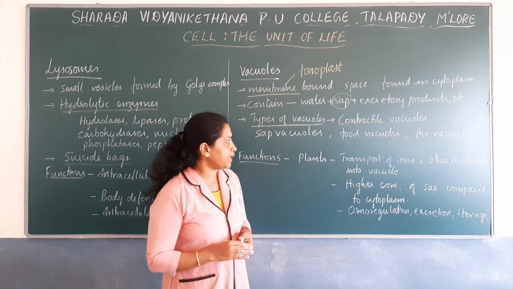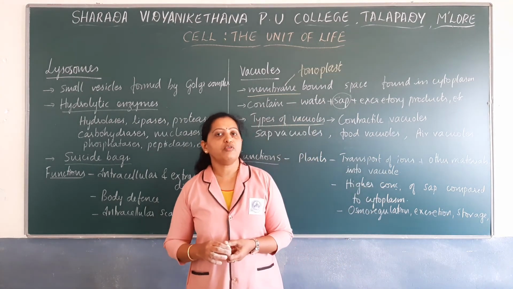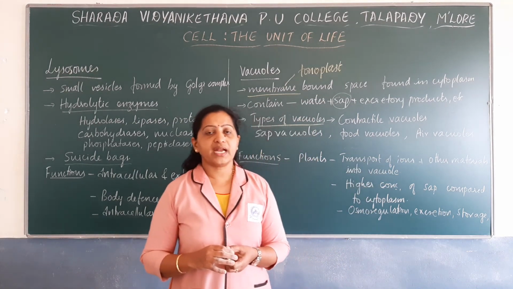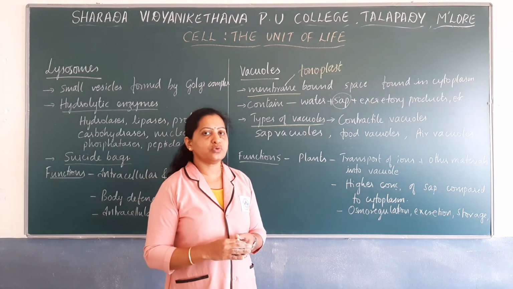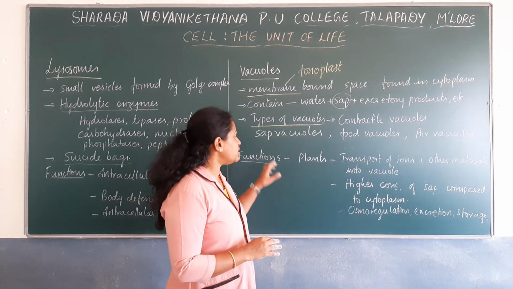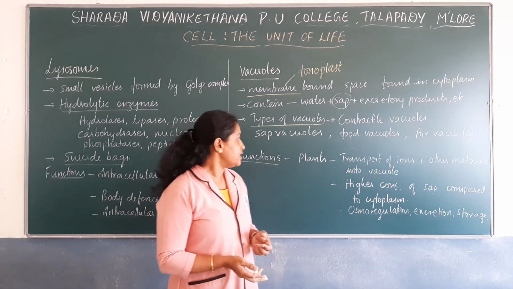Then air vacuoles. Air vacuoles are mainly found in some bacteria, and these store air and give buoyancy to some of the organisms. These are the different types of vacuoles found in different types of cells.